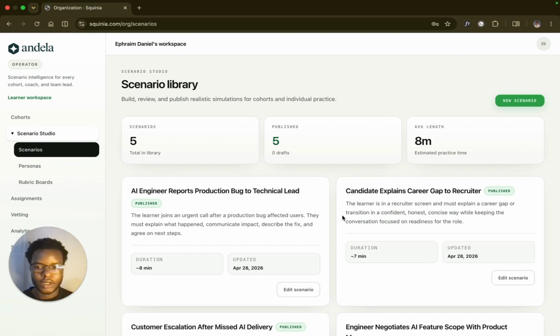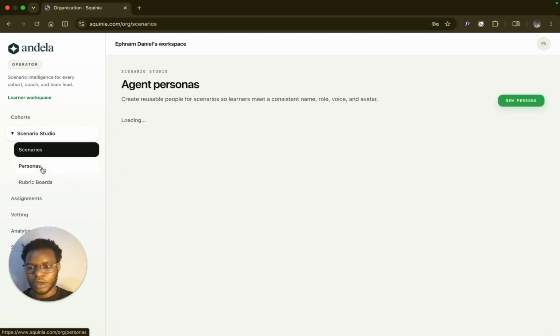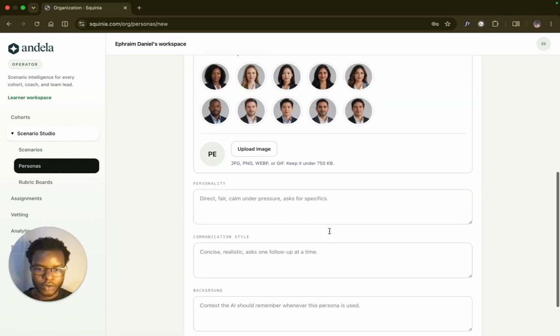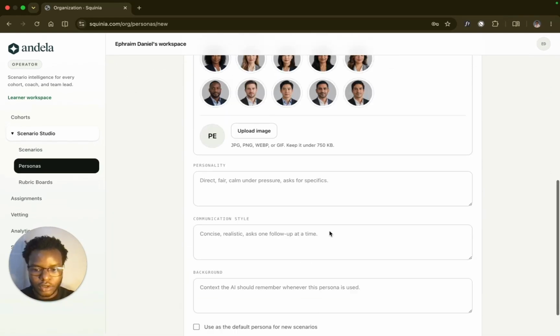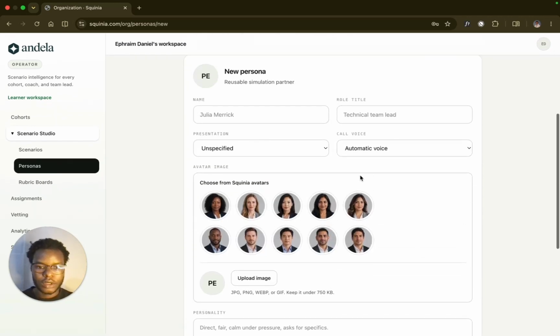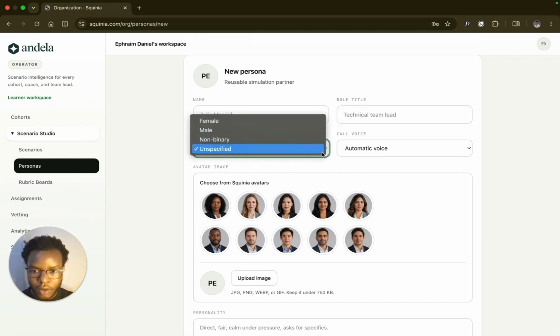create any kind of scenario you want to create on Squinia, as long as you want the user to be able to practice and improve their soft skills. So it's not limited to a particular niche, but to everyone. And you have personas, which you can create. You have AI that will even help you with that, or you can create it yourself based on the personality you want to give and also who you want to create as a persona. Give the image, the voice, and what the person's role is, and is he a male or a female?